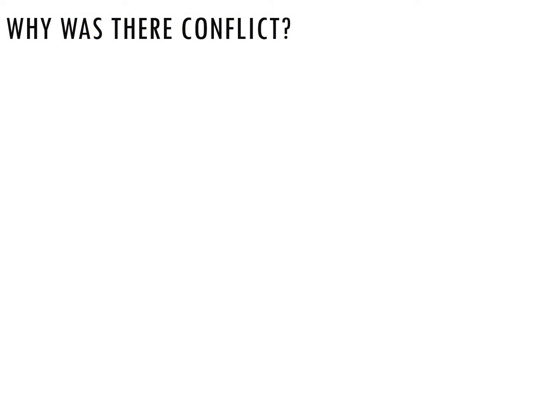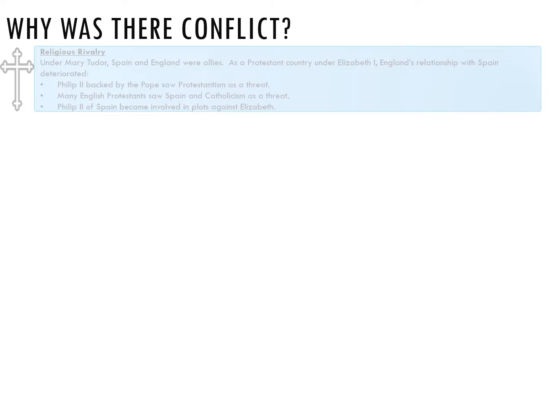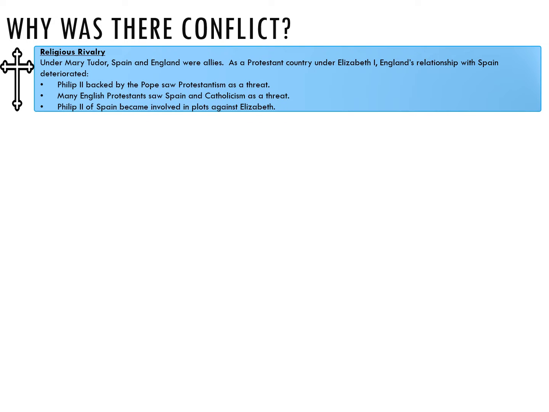This one's going to look at conflict with Spain. We're going to start off by looking at why conflict broke out in the first place. So the conflict between England and Spain was caused by political, religious and commercial rivalry.